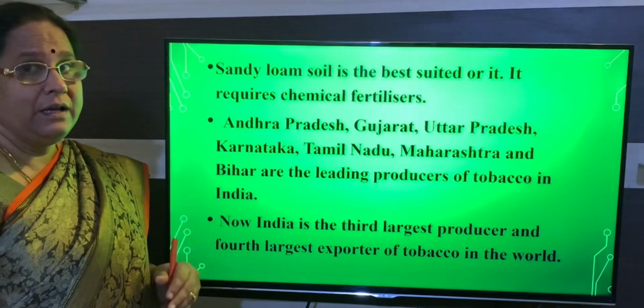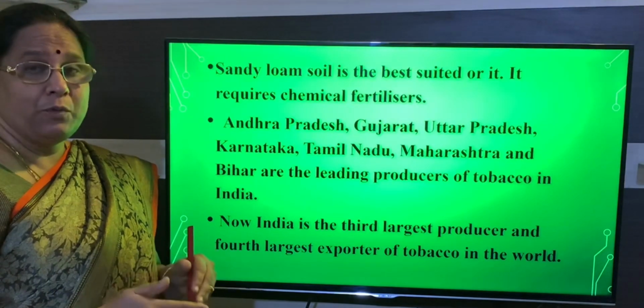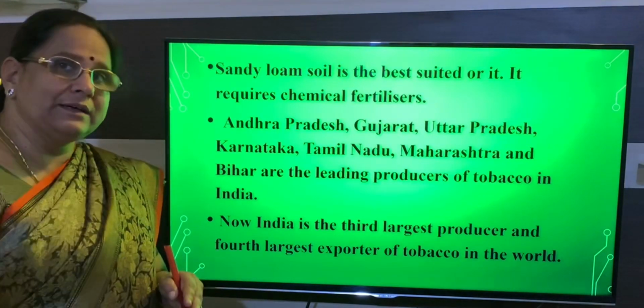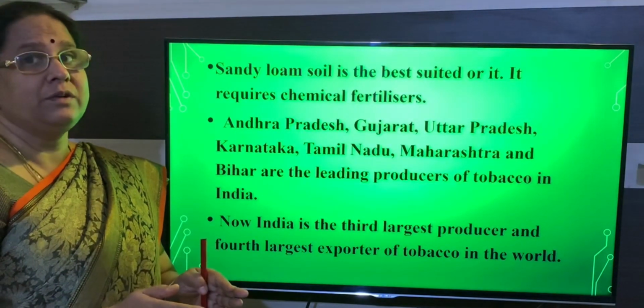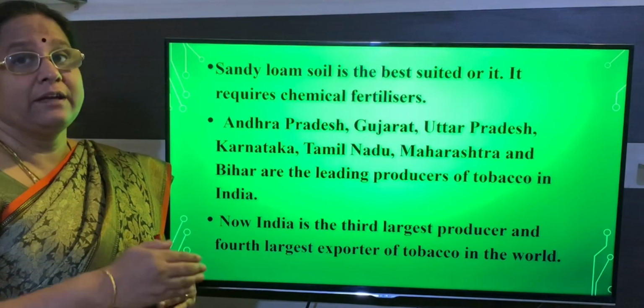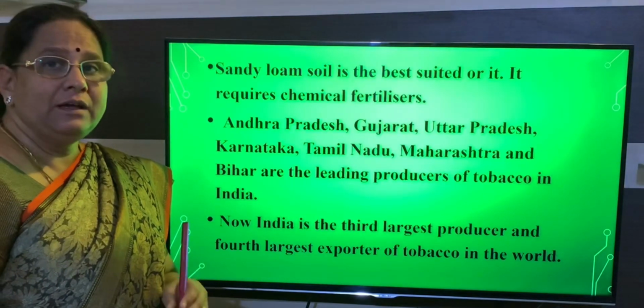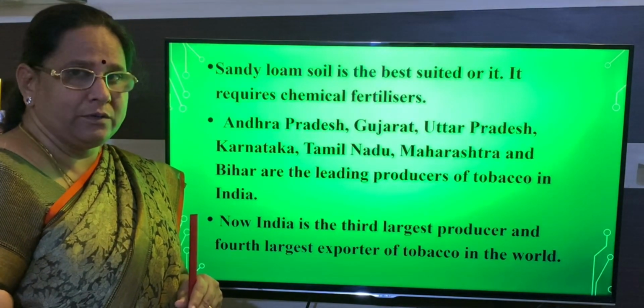That means we are also exporting tobacco to other countries, and in that we stand fourth, whereas in producing tobacco we stand third.